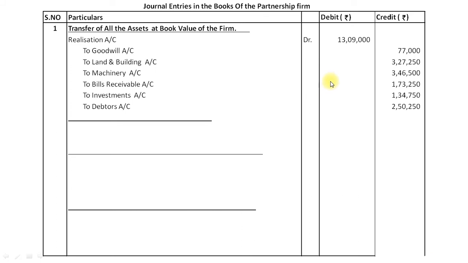Dear students, here you understand, while passing all the assets to the realization account, we will take the book value of the assets, not the value taken over by the company.